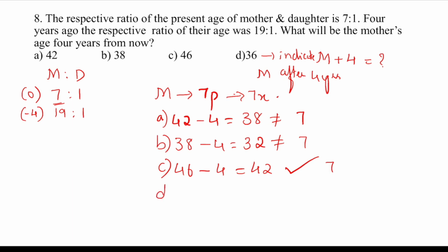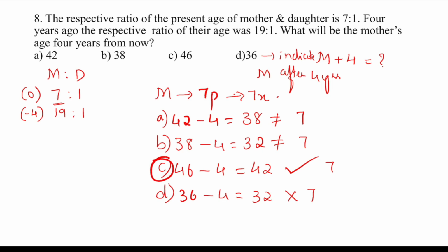We'll check the last one also. D, that is 36. 36 minus 4 is 32. Again, this is also not a multiple of 7. So that means option C is the answer, that is 46 years. Okay, this I have directly solved using the options method. This also makes problems very easy.